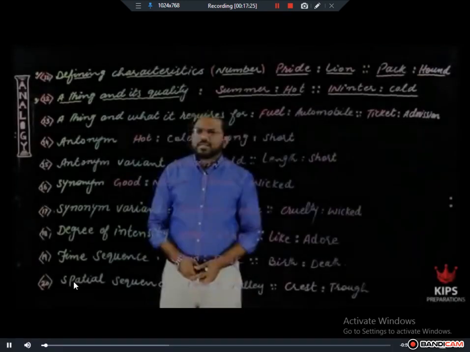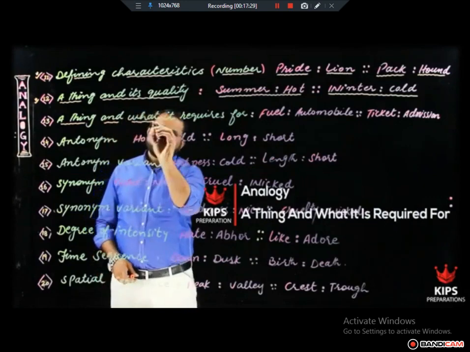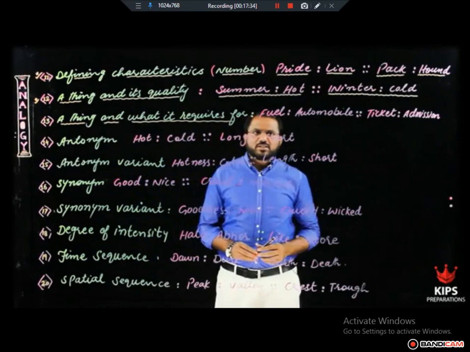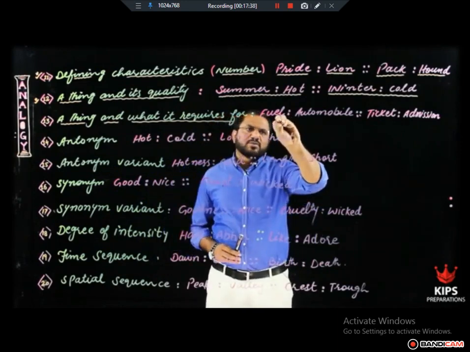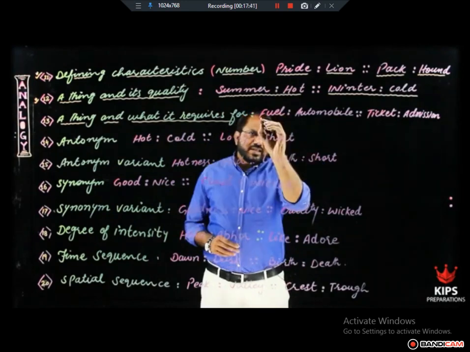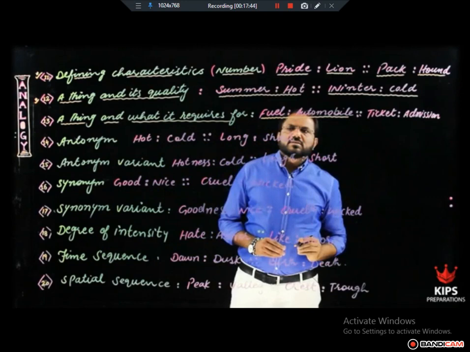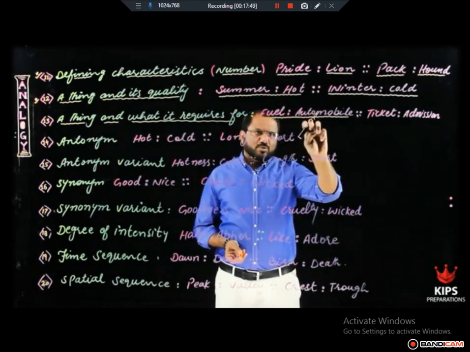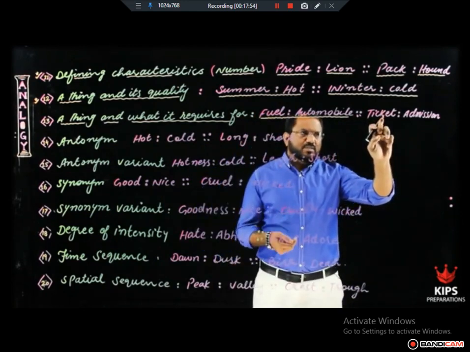Our 13th relationship is a thing and what it is required for. In this kind of analogy pair of words, one word shows some requirement for the other thing. For example, what is required for the automobile to run? Fuel, of course. So fuel is required for automobile. Ticket is called, roll number slip, for example.